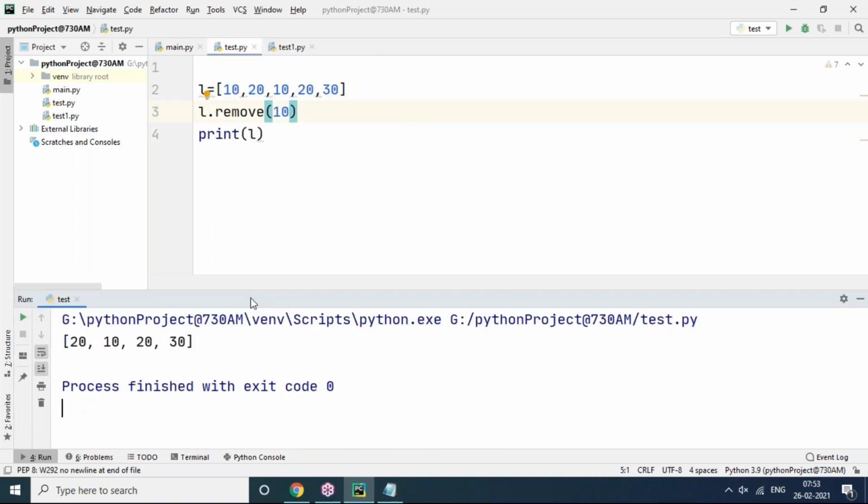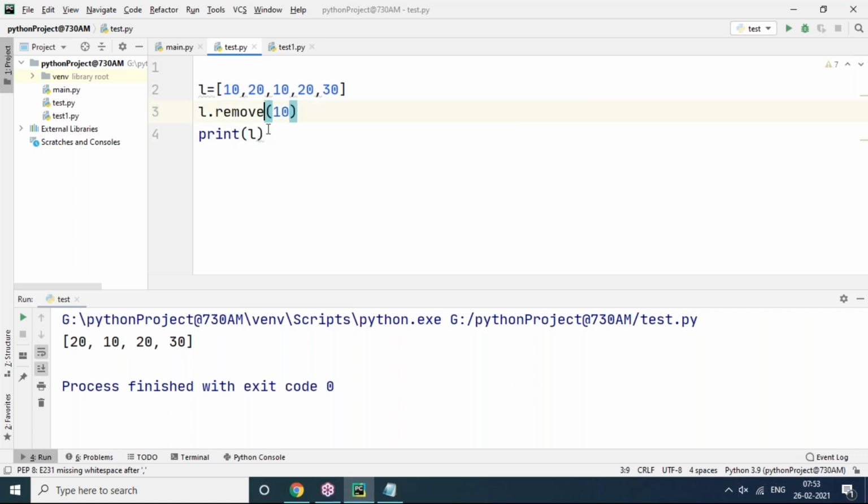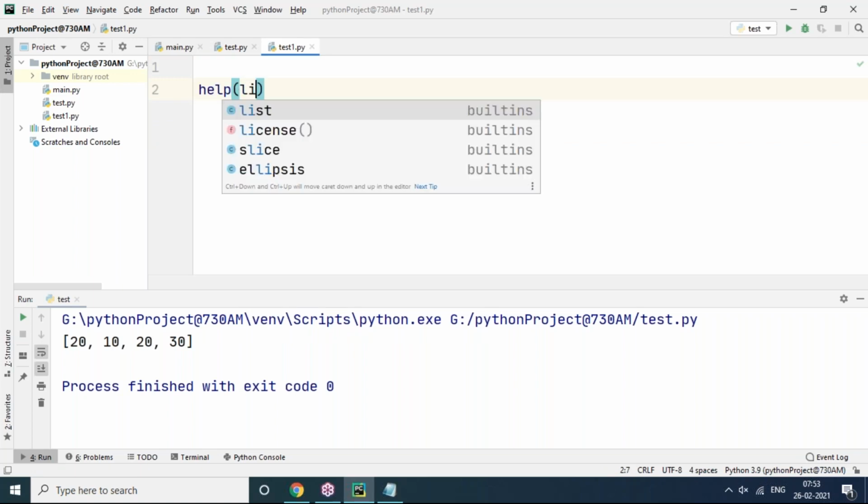Print L means it's going to remove the first occurrence of the value. Now you can see 10, 20, 10, 20, 30. Yes, this is going to be removed, not this one. And even they said it clearly. Where is the function? Okay, here you can see. Let me show you. Help of list.